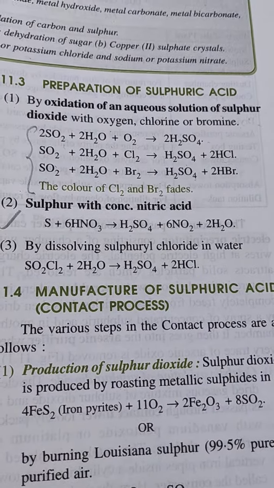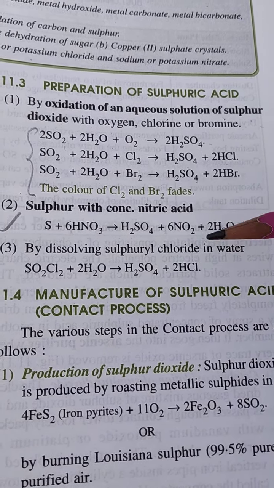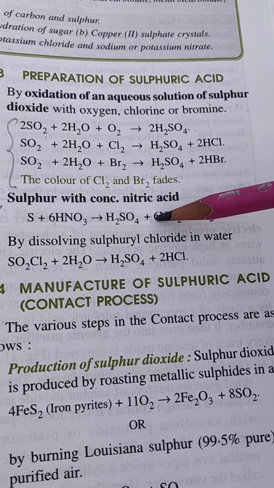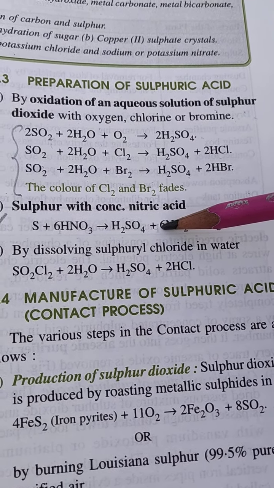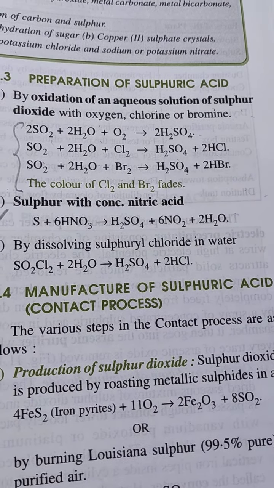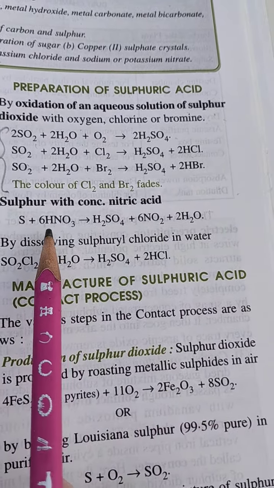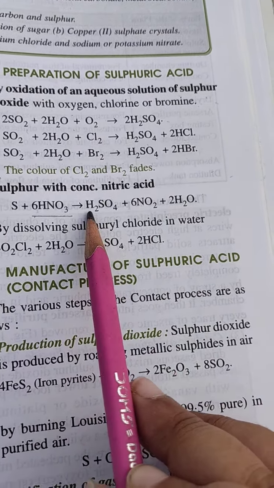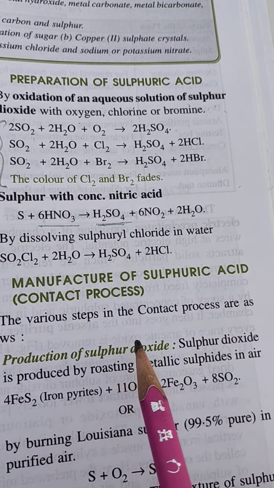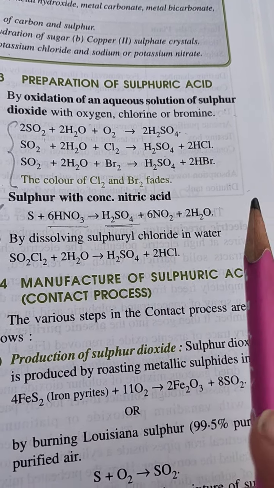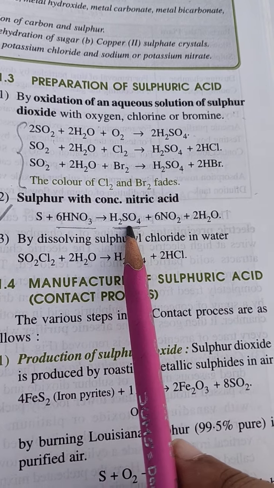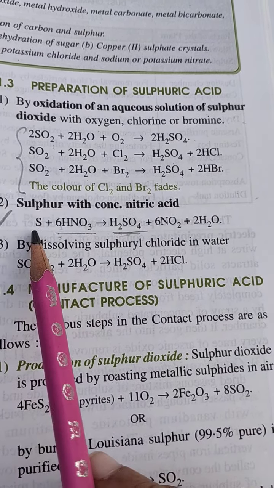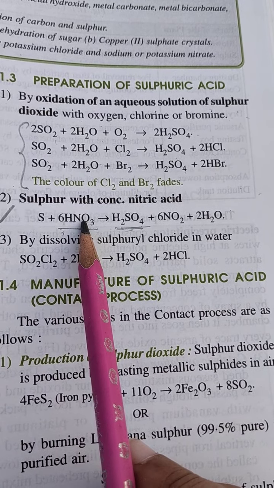Second one is sulfur with concentrated nitric acid. This reaction we have done in acid, base and salt, and in nitric acid also, and now in sulfuric acid. This is our volatile acid, and this is our non-volatile acid. So a question can also be asked to prepare a non-volatile acid from a volatile acid. Alright, so sulfur plus HNO3.